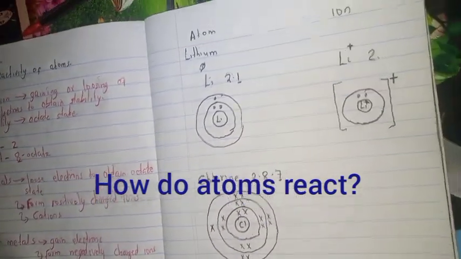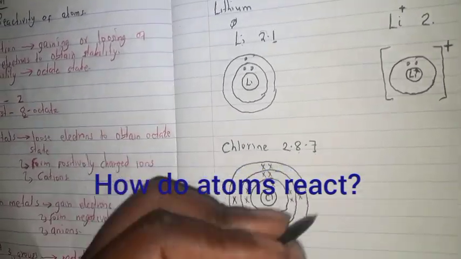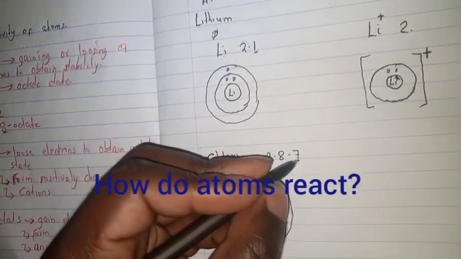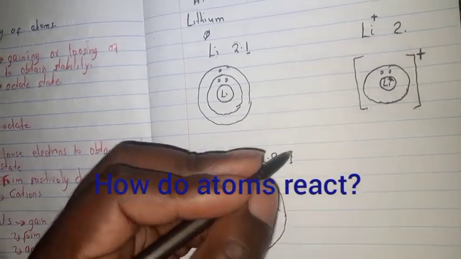Now this one needs to gain 1 electron to obtain its octet state, because gaining 1 is better than losing 7.